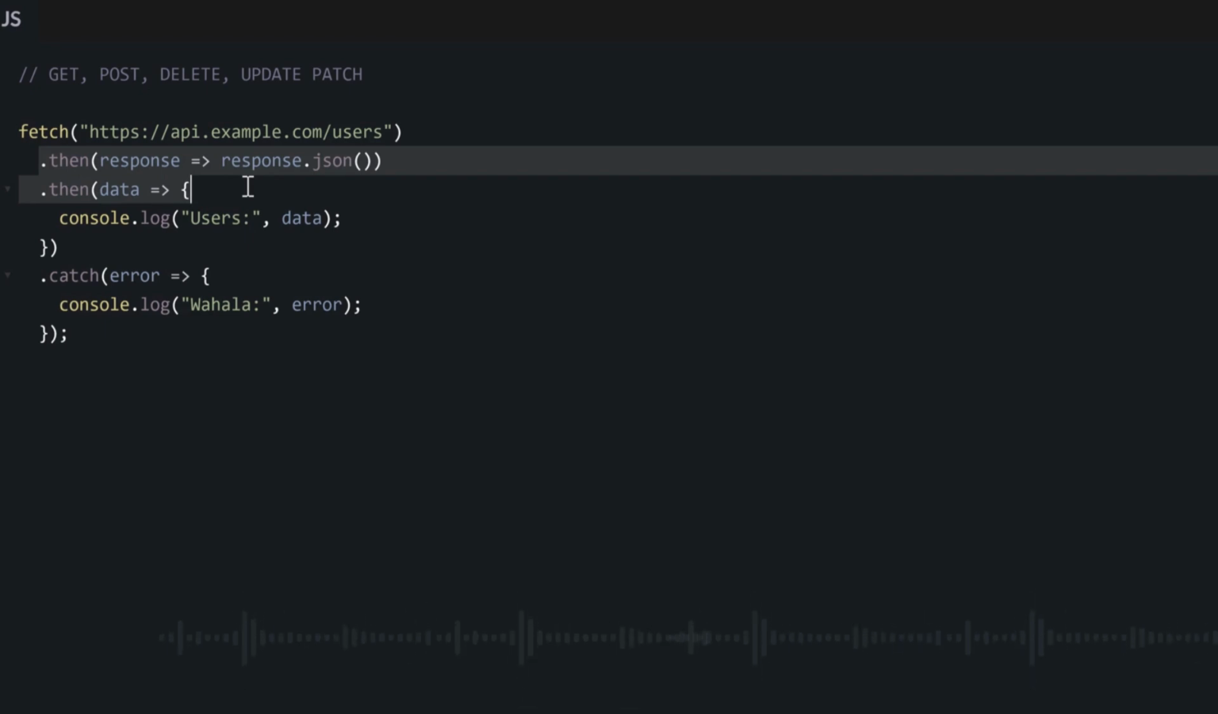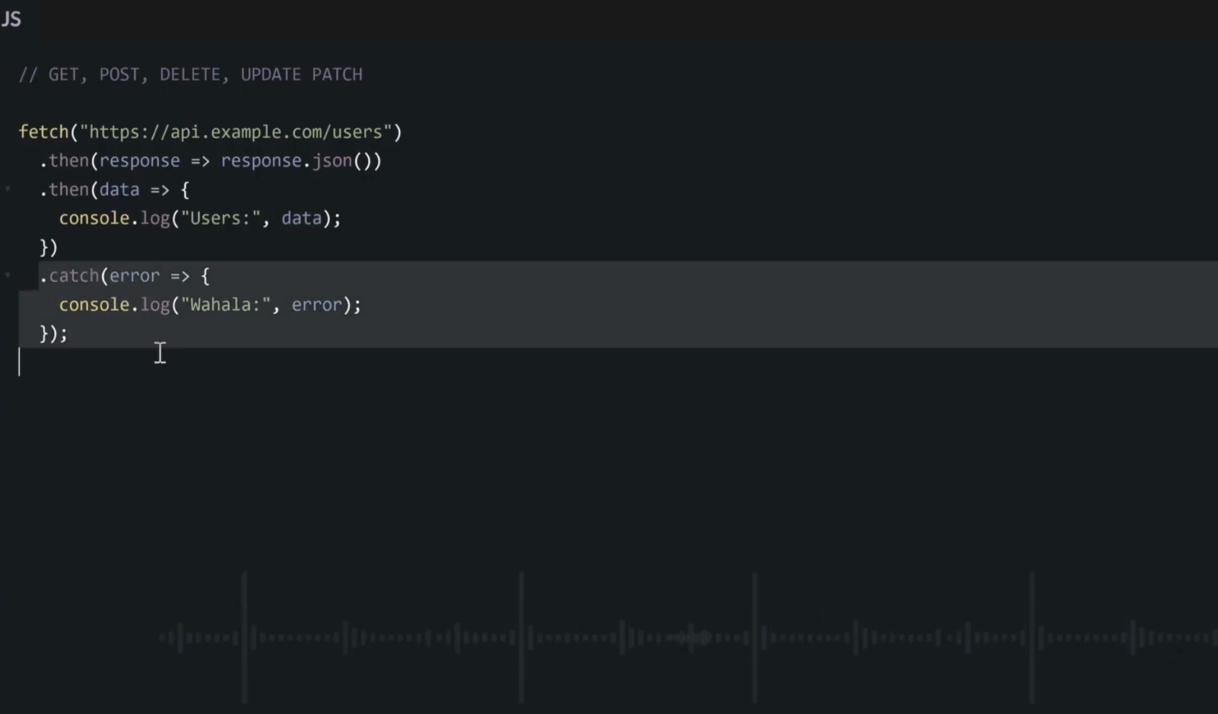This first dot then will take in the data they send to you. The data they send to you is this response. You will take this data and convert it to JSON. Then this JSON, along with this data, goes to the next dot then. You can now do anything you want with it inside these curly braces. Then we have this new line, dot catch, which we use to catch errors.